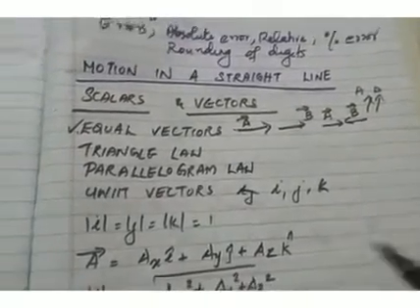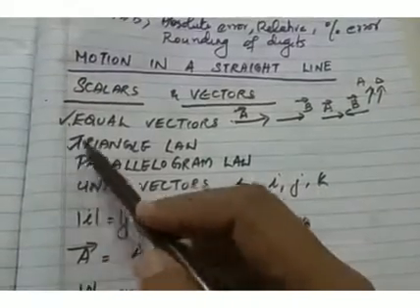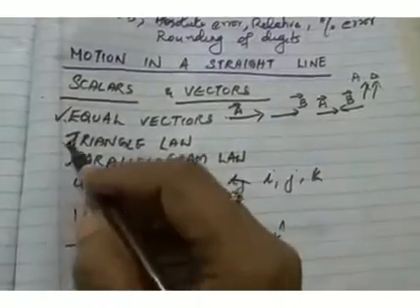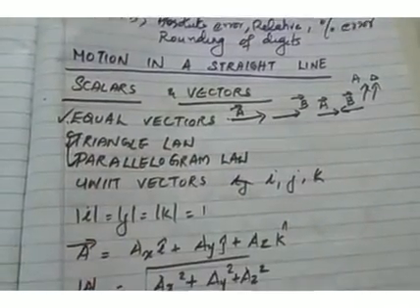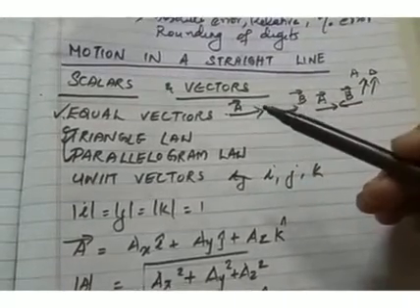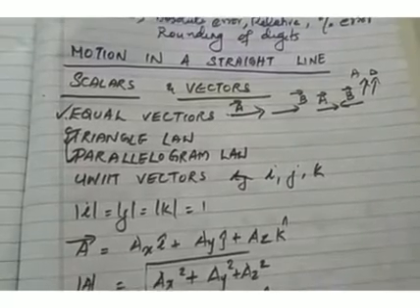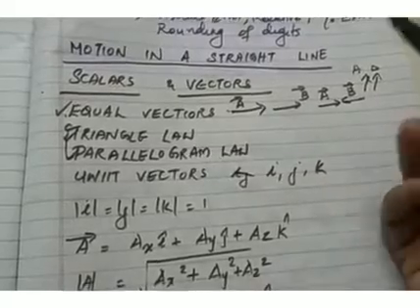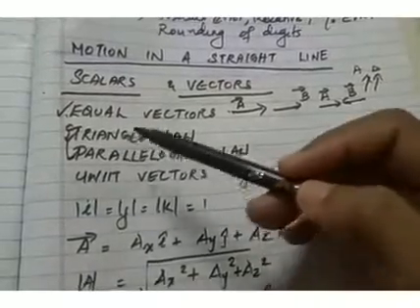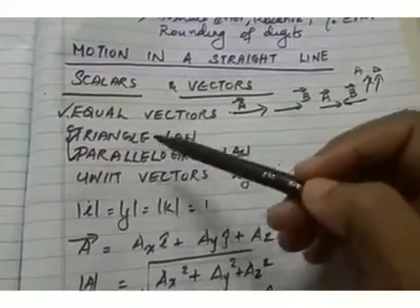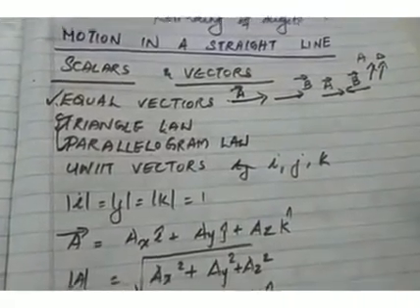And we studied two laws, triangle law and parallelogram law, in relation to these vectors, and both are useful for vector addition. Vectors are not like ordinary numbers, so we cannot follow the usual addition rule in order to add these vectors. For that we need to follow some special rules, and those rules are the triangle law and parallelogram law of vector addition. So you must study both the rules very well.